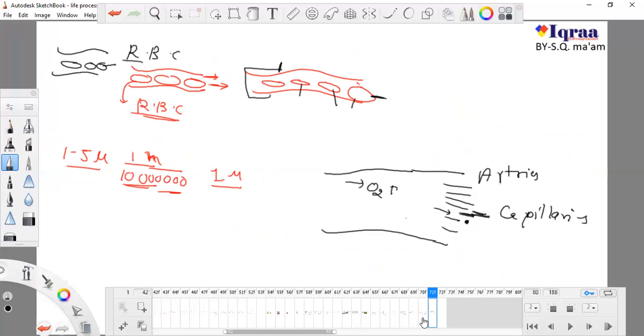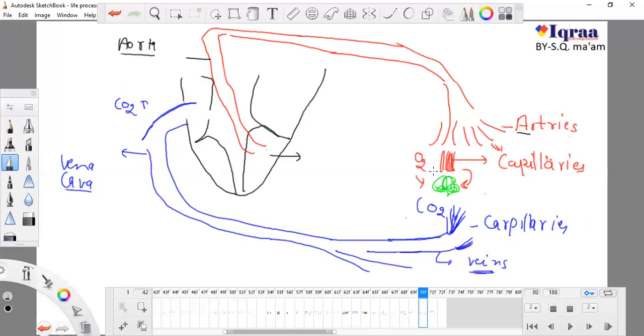So these thin, small capillaries bring oxygen with them, and they give their oxygen to the tissues. The tissues utilize this oxygen to make energy, that is the respiration reaction, and they form carbon dioxide. For the collection of carbon dioxide, there are again very minute blood pipes, which are also known as capillaries. These are the capillaries of arteries, and these are the capillaries of veins.